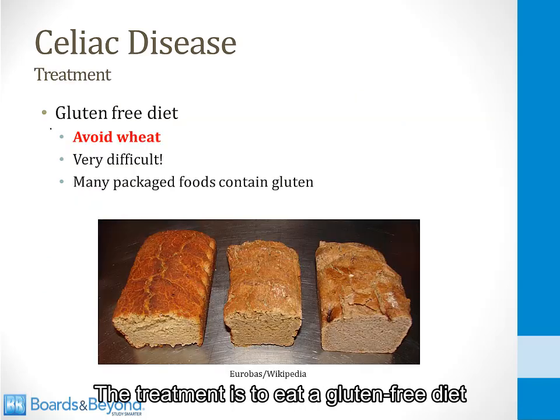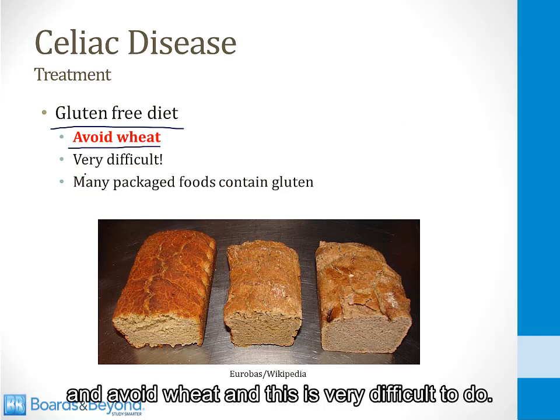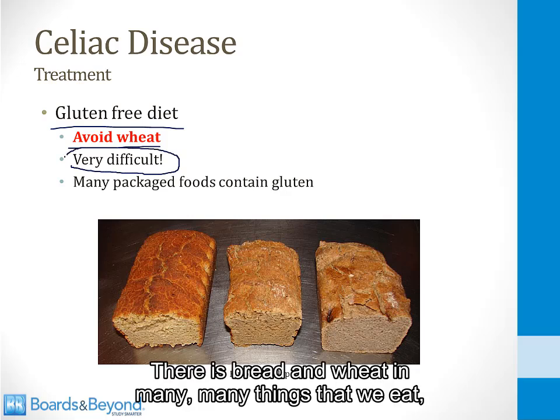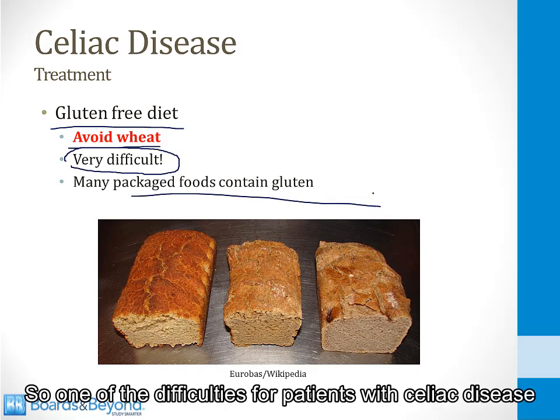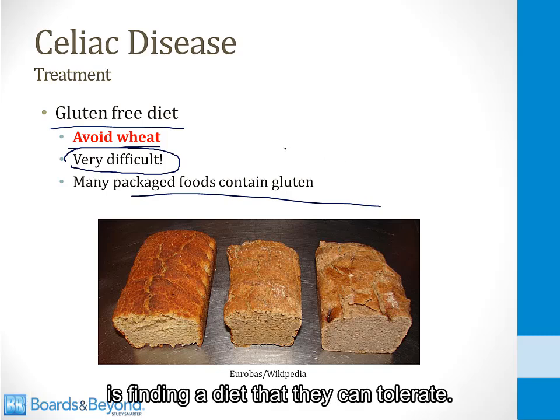The treatment is to eat a gluten-free diet and avoid wheat, and this is very difficult to do. There is bread and wheat in many things that we eat. Many packaged foods also contain gluten. So one of the difficulties for patients with celiac disease is finding a diet that they can tolerate.